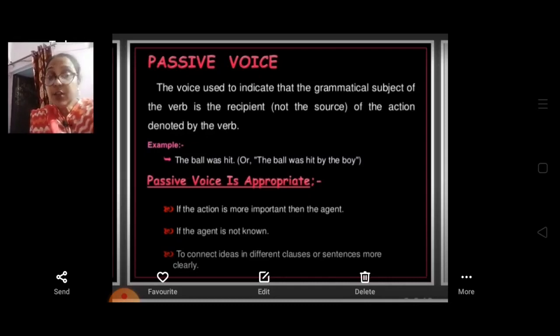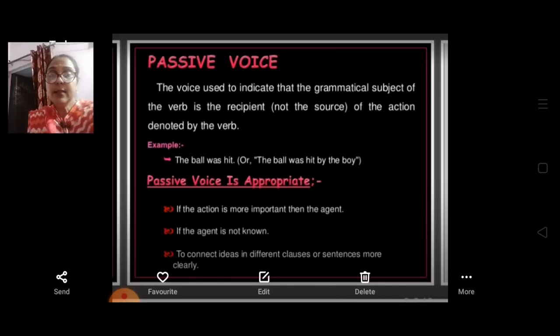So, the features of active to passive voice. Always remember, while changing a sentence from active to passive voice, the following points have to be remembered. First, the object of the verb in the active voice becomes the subject in the passive voice. For example, Naman kicked the ball. The ball was kicked by Naman.